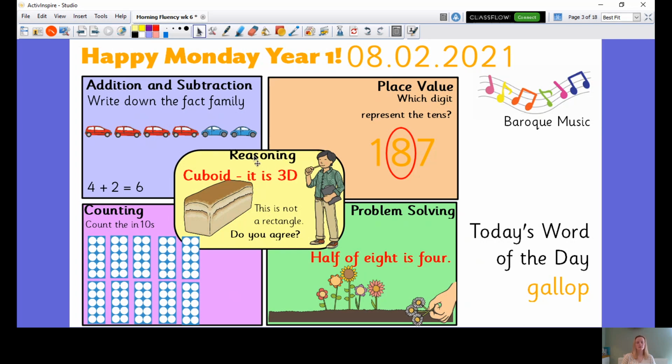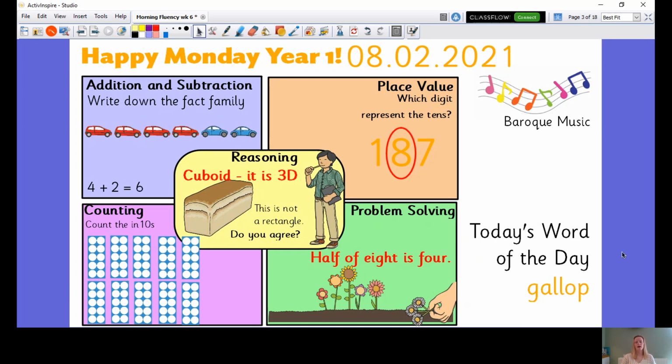Okay, then for our reasoning, this is not a rectangle. Of course it's not a rectangle. A rectangle is a 2D shape and it is flat, not fat. This loaf of bread is actually fat. Okay, so it means it's a 3D shape and it is a cuboid.